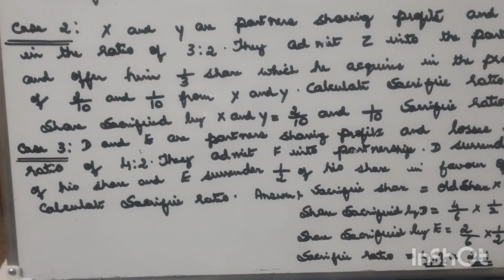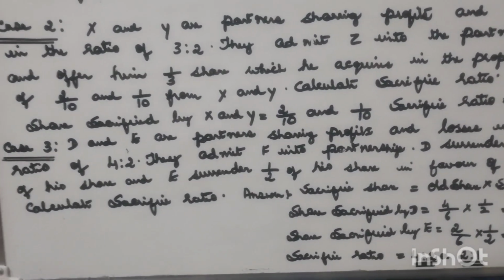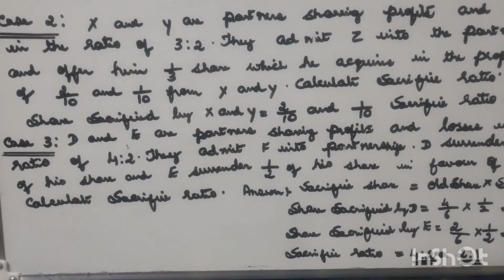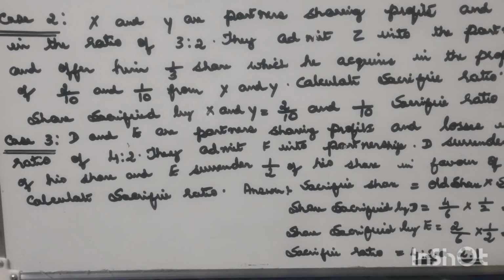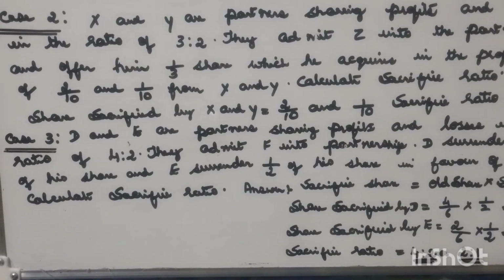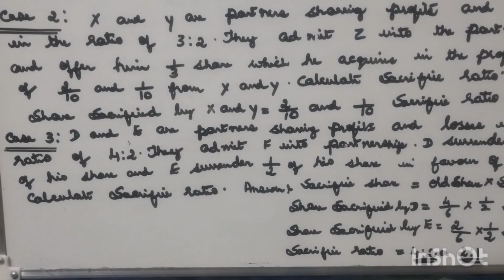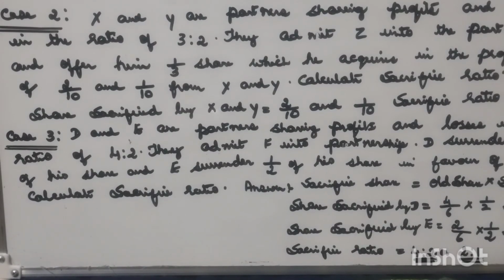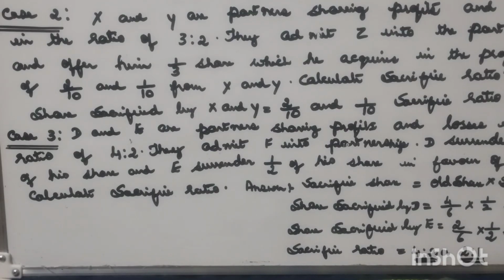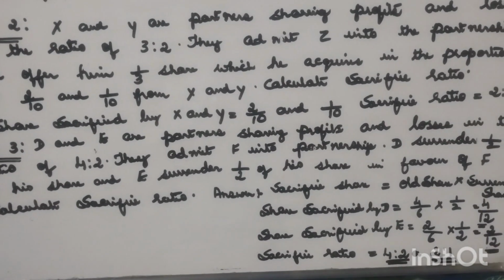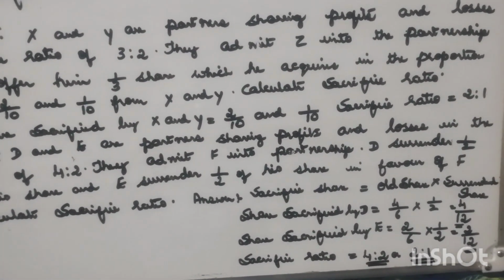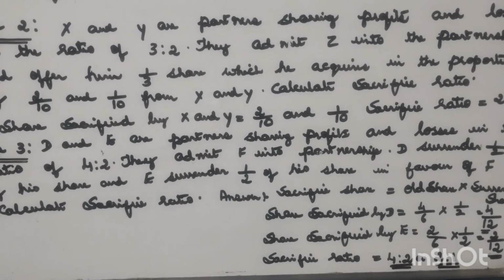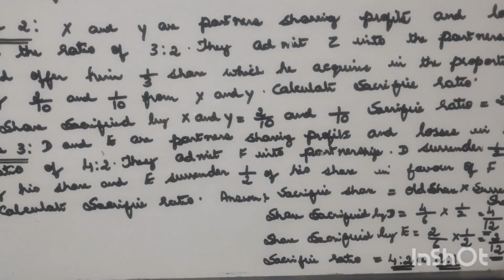Next, one more problem. Case 3. Case 3 specifies when the old partners surrender a part of their share to the new partner. In this case, sacrifice share is the product of old share and surrendered share. So the formula will be sacrifice share is equal to old share into surrendered share. So based on case 3, let's see one more problem.